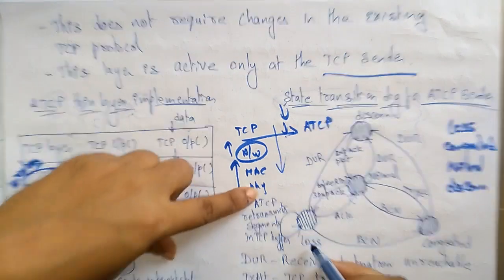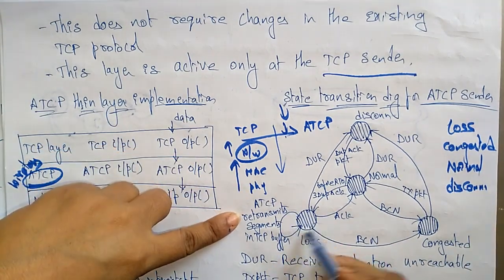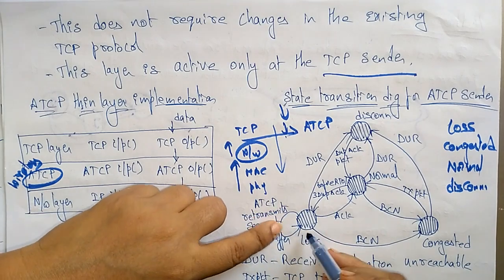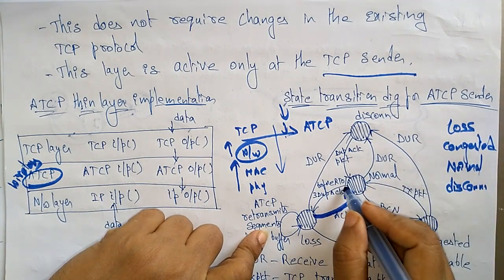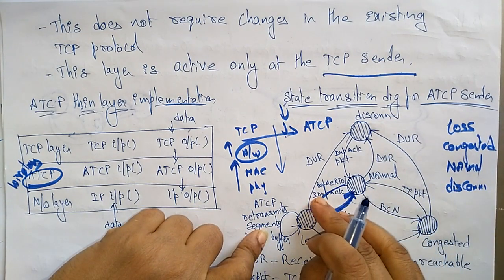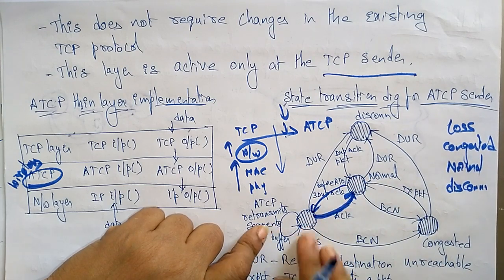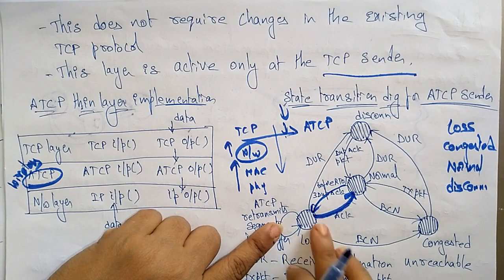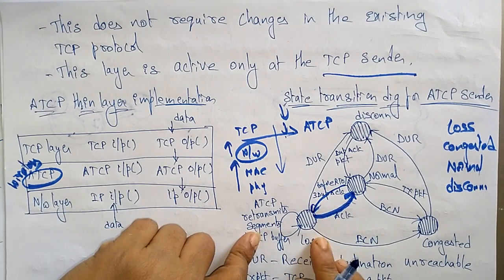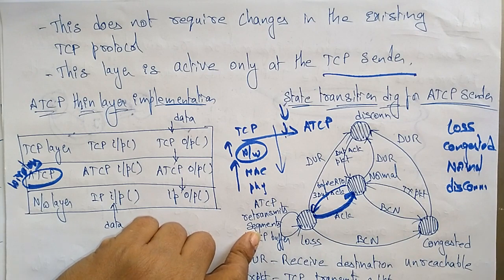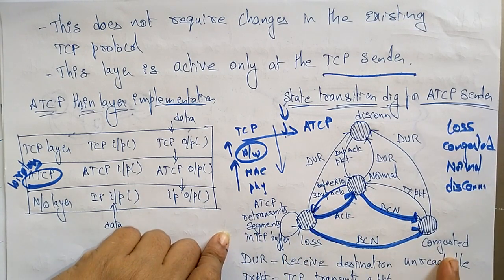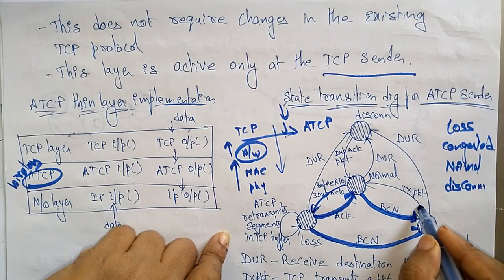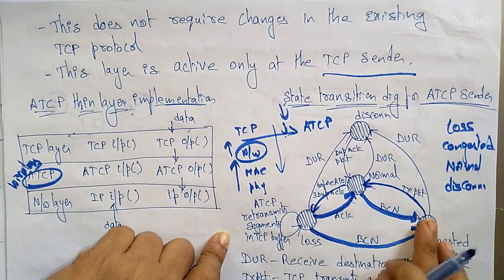So if suppose any packet is lost, the ATCP retransmits the segment in the TCP buffer, so whenever it is lost, an acknowledgement will be sent. Okay, and suppose a normal state will send a duplicate acknowledgement before RTO, or it sends 3 duplicate acknowledgements. So whenever the 3 duplicate acknowledgements are received, it enters into the lost state, meaning a packet is lost, that's why we are getting the duplicate acknowledgement. So when it is congested, whenever it receives the ECN, it enters into the congested state. So after the congestion is over, it transmits the packet. TCP transmission packet will be sent to the normal state.